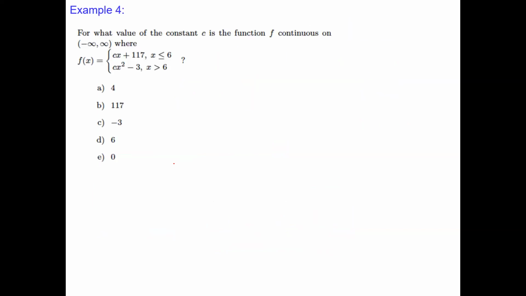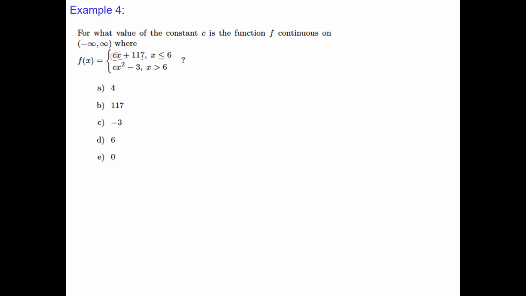And now another nice question. For what values of the constant c is the function f continuous everywhere, from negative to positive infinity? We have a piecewise defined function. We have a linear function, cx plus 117, for x less than or equal to 6.